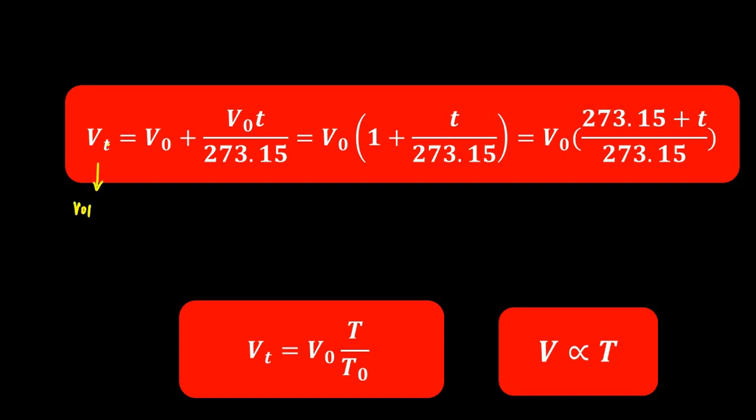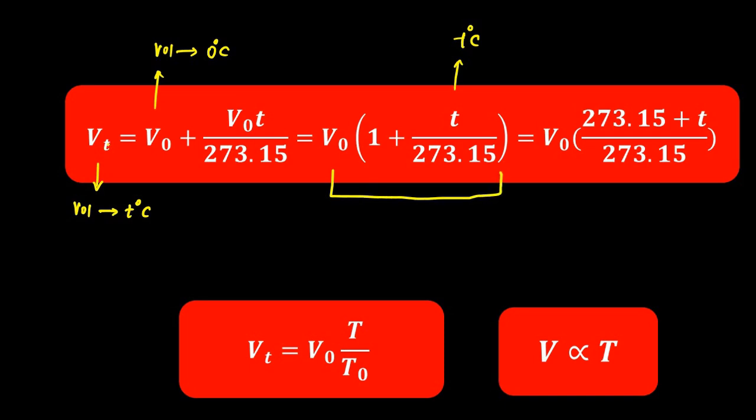Okay, volume at T degree Celsius, and V0 is the volume at 0 degree Celsius. Okay, and T is the particular temperature T degree Celsius under question. So this is the important equation here.